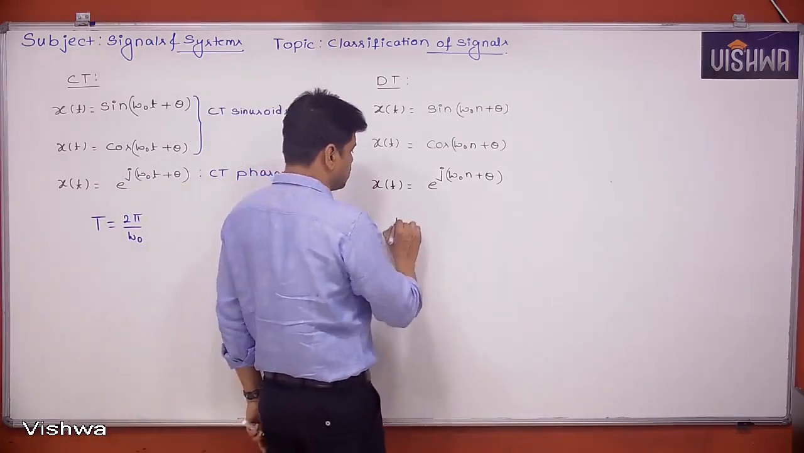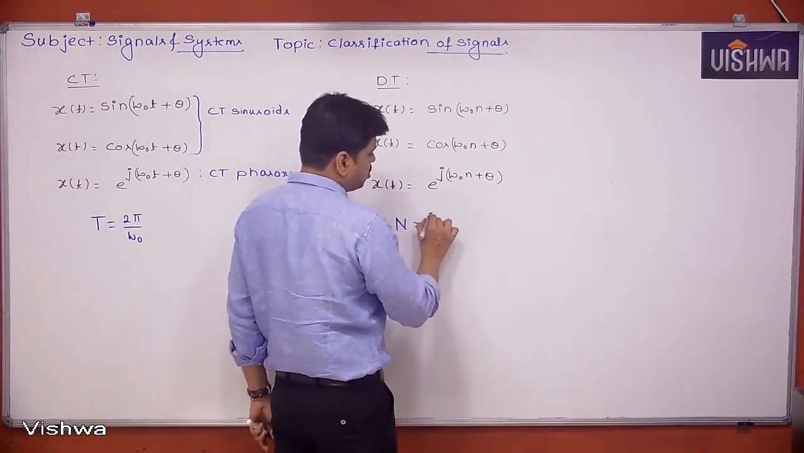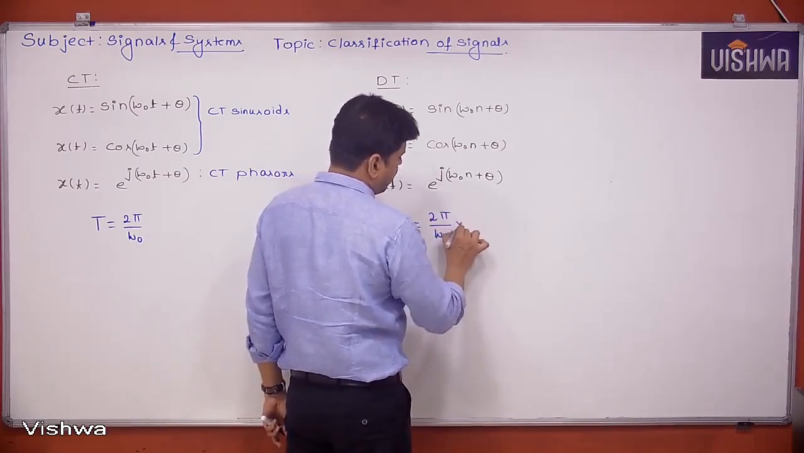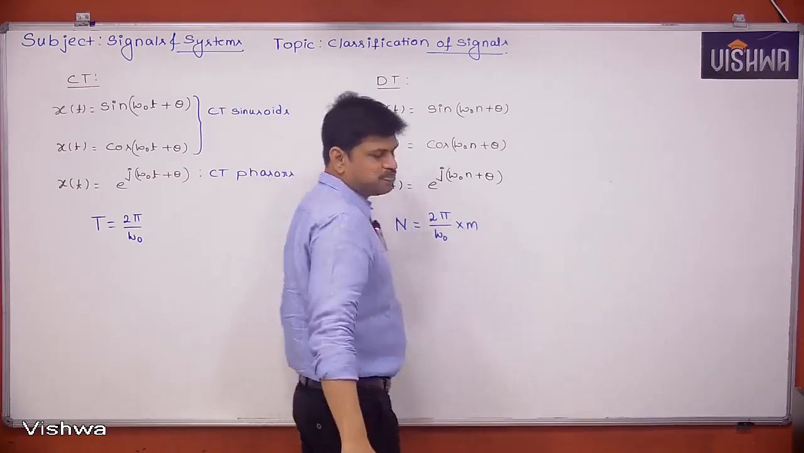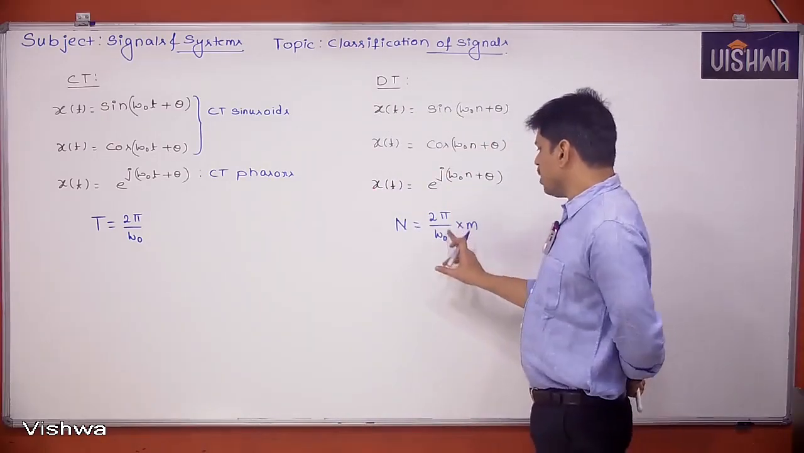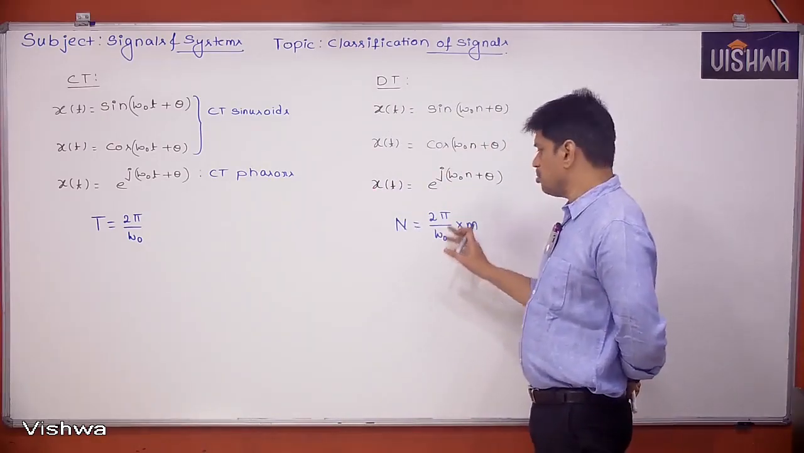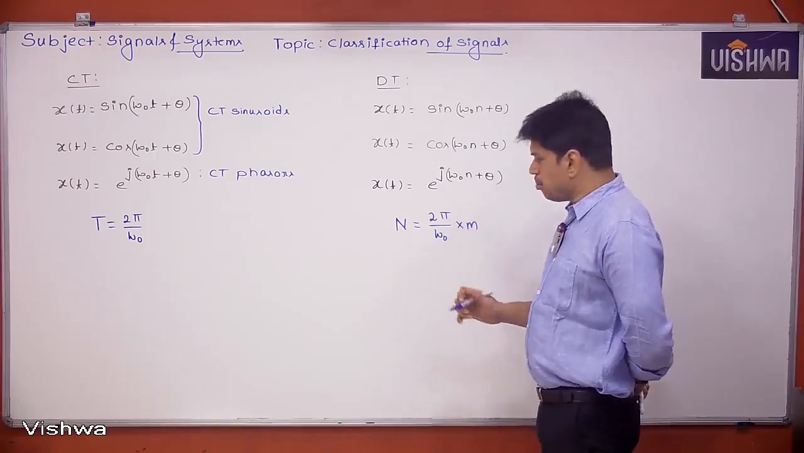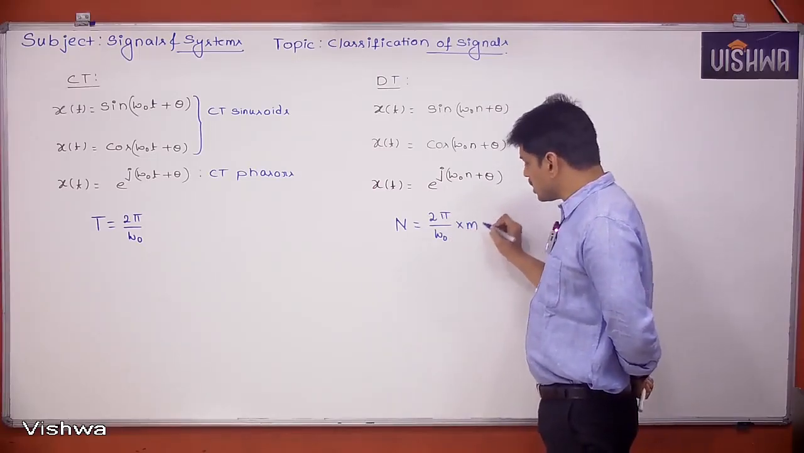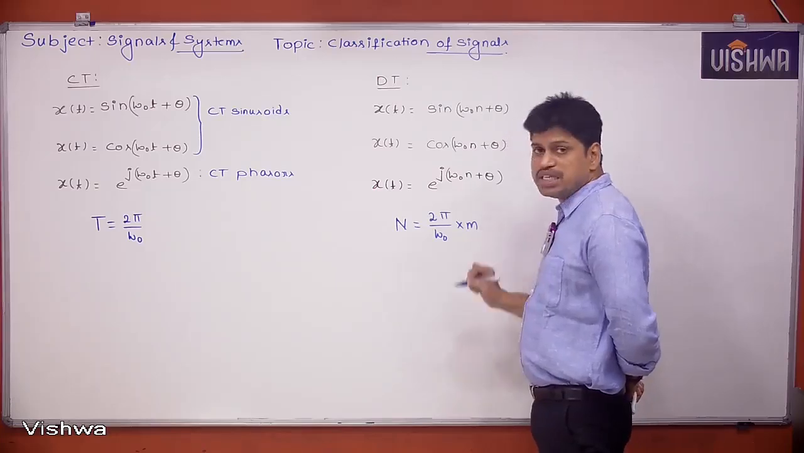N is given by the same formula, 2 pi by omega naught into m. M must be there. Try to understand this. 2 pi by omega naught may be an integer, may be a fraction. But we have to select the m value in such a way that it is the minimum integer.